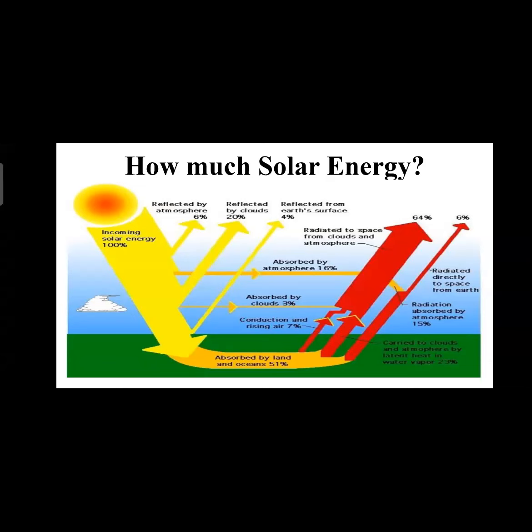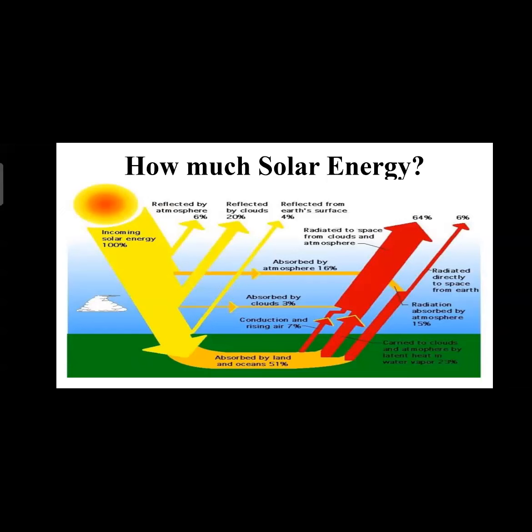Now this absorbed heat is again radiated by the Earth's surface to space. The wavelength of this radiation is longer than that of the sun's, because Earth is far cooler than the Sun.